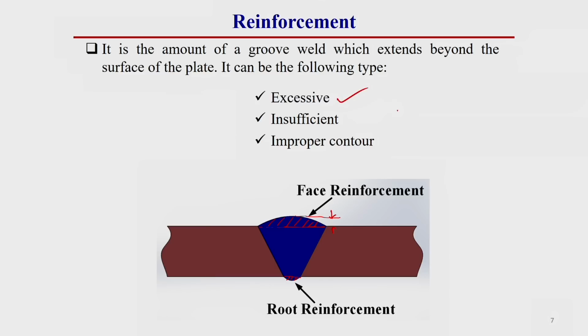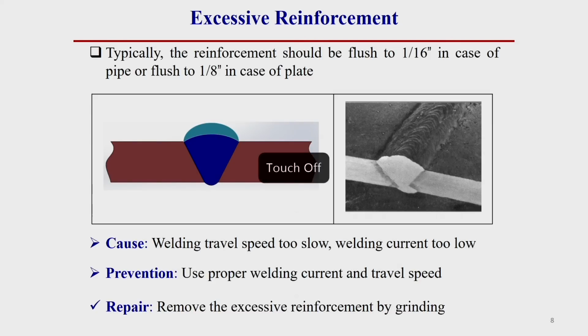One is excessive reinforcement, this is a welding defect. There can be insufficient reinforcement, that will be a defect, or there can be improper welding contour. So, this is also a welding defect. So, this reinforcement is actually a weld bead contour defect. One by one I will discuss in subsequent slides. First of all, excessive reinforcement.